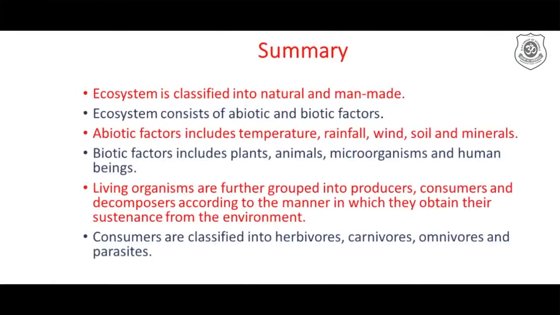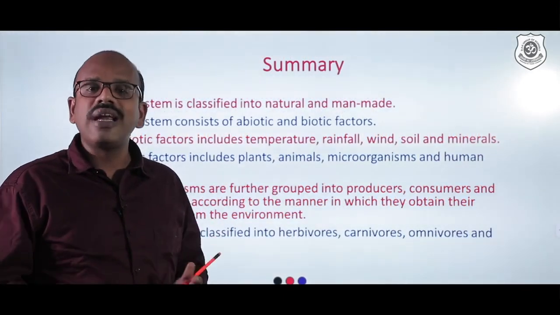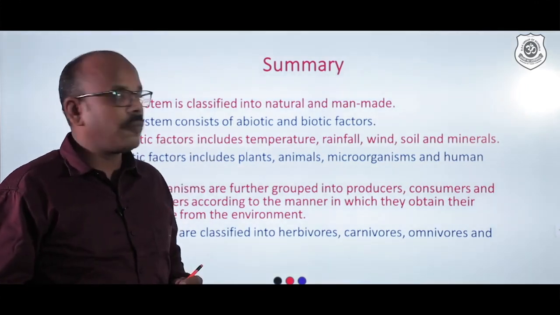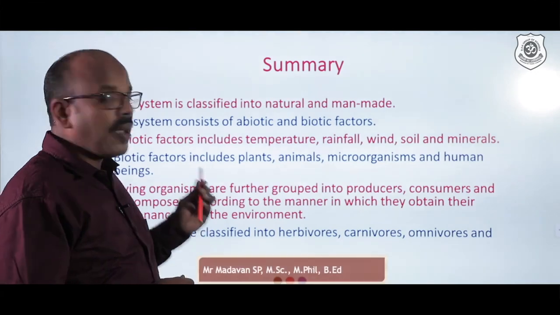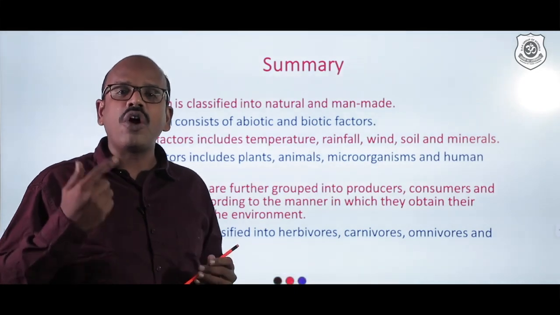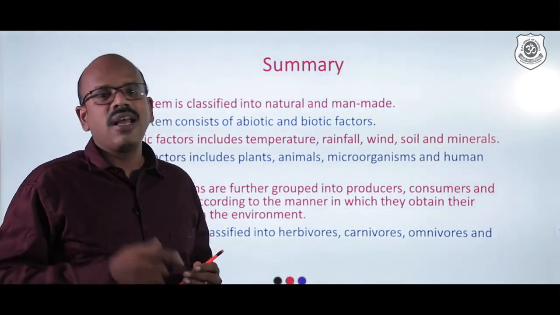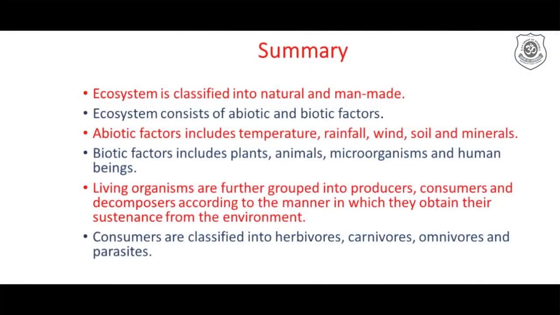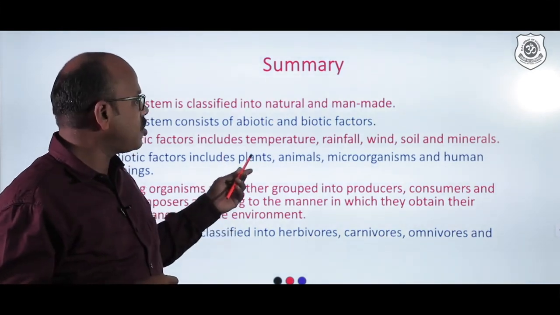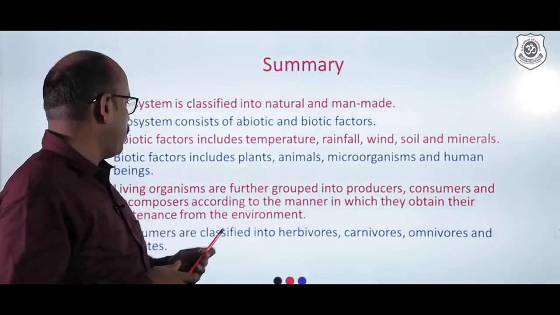Now, let us go for the summary. We will recapitulate what we have studied in this module. Ecosystem is classified into natural and man-made. The ecosystem consists of abiotic and biotic factors. Now I know what you have learned about the abiotic and biotic factors will run in your mind. Abiotic factors include temperature, rainfall, wind, soil and minerals. All these form the abiotic factors. Next, biotic factors include all the living organisms like plants, animals, microorganisms and human beings.